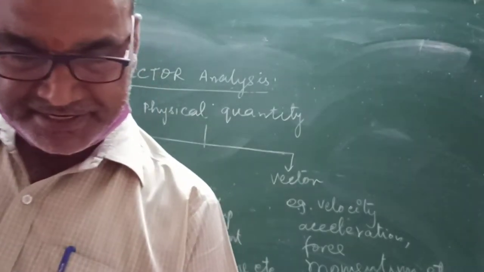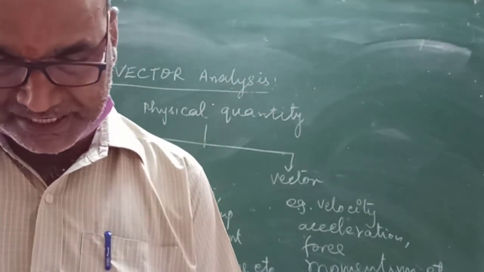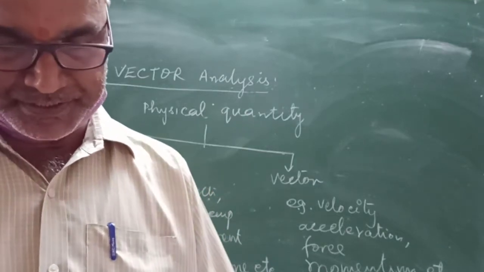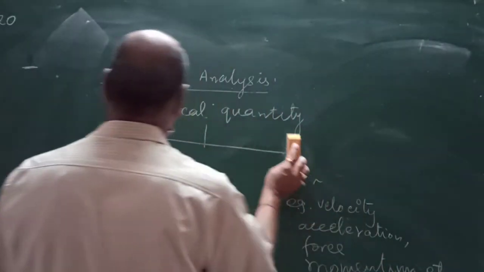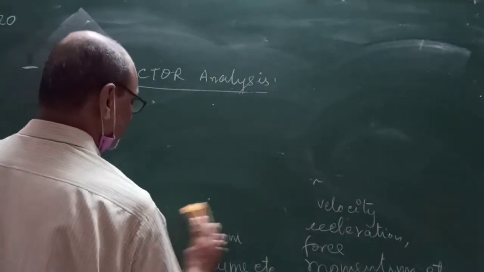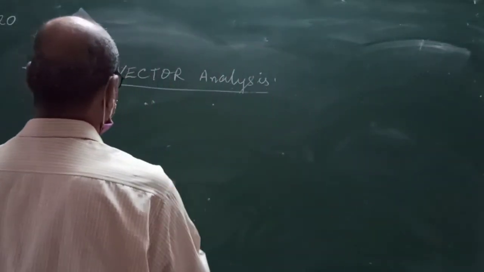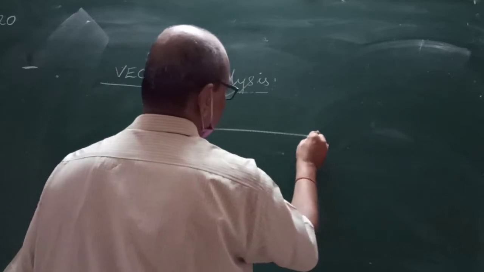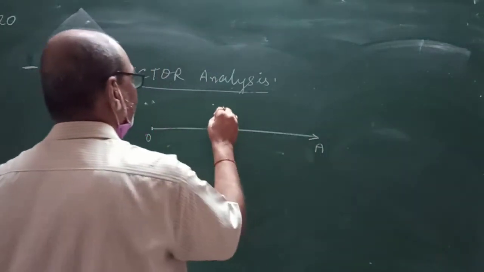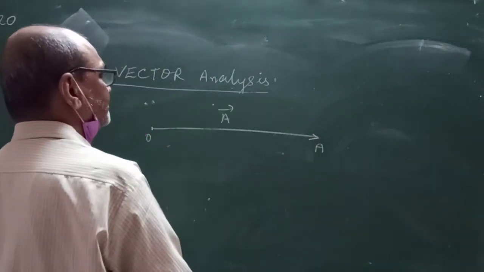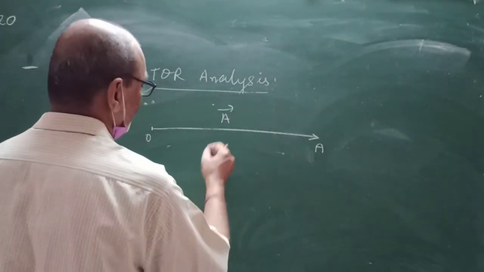Now, how can a vector be represented? A vector quantity is represented by a straight line with an arrowhead. Here O is the point and A is the point, and vector A is represented by the straight line OA.